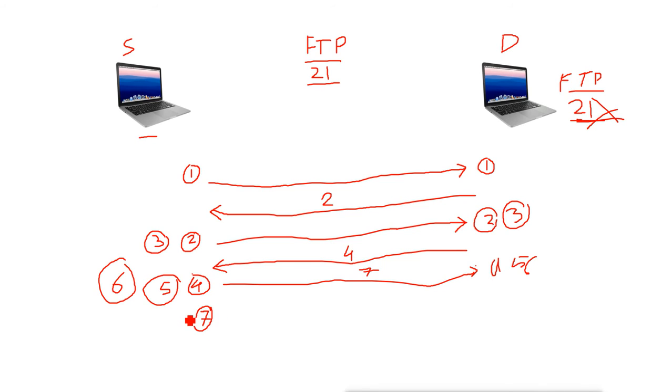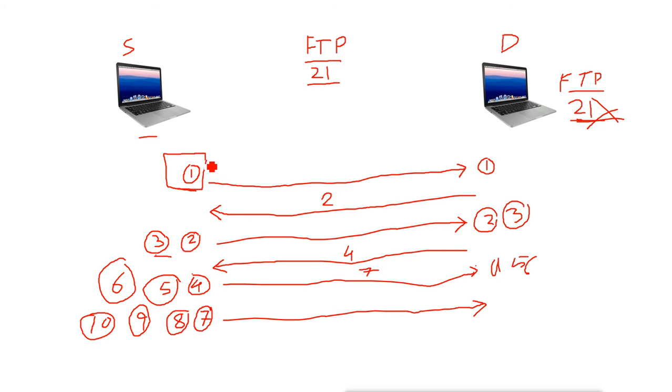8, then 9, then 10. It will send this to the destination machine. Now what you are seeing here is flow control. What the source machine is doing is increasing the number of packets. First it sends a single packet, then it sends 2 packets, then 3 packets, then 4 packets. And the number of packets which it sends and then waits for the acknowledgement is called the window size. First window size is 1.